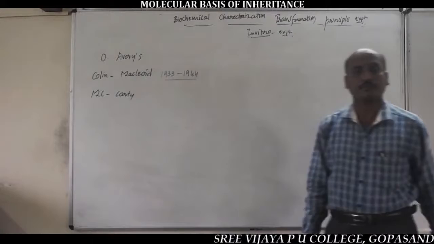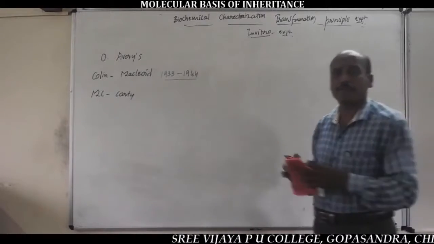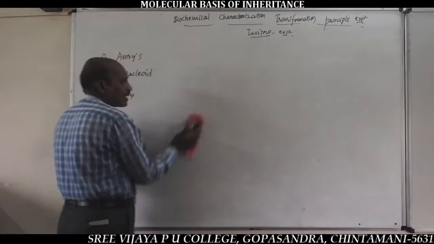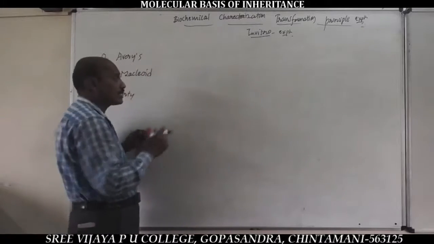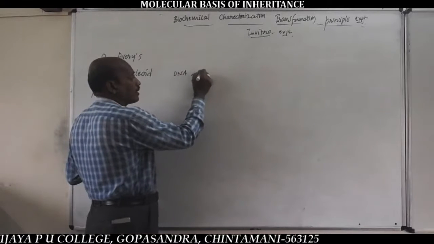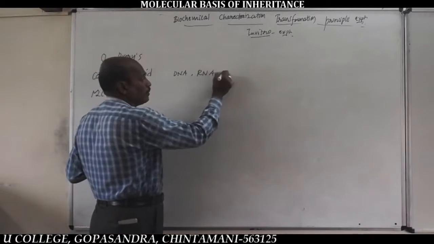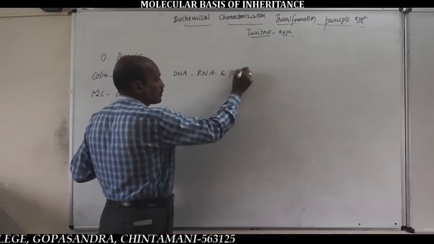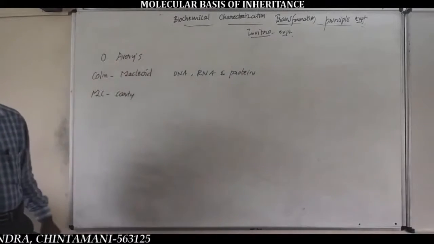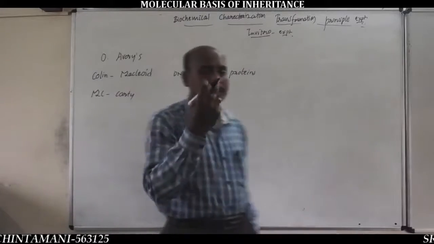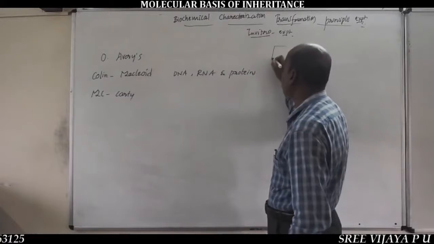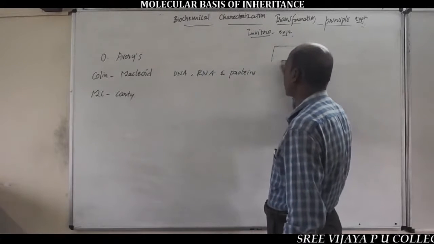1944. In this experiment, they extracted and purified DNA, RNA and proteins. These 3 scientists collected and extracted DNA, RNA and proteins from heat-killed S-strain bacteria.